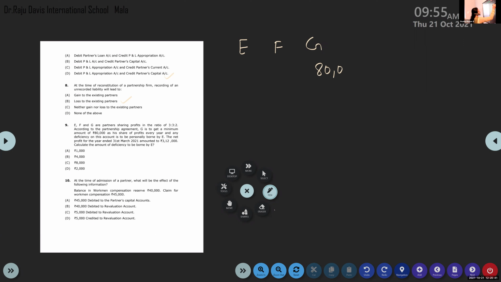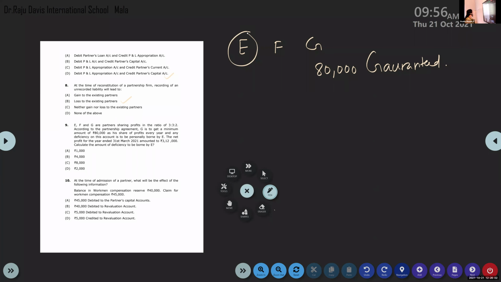So 80,000 is guaranteed. And any deficiency on this account is to be personally borne by E. If there is any deficiency, that is borne by E.